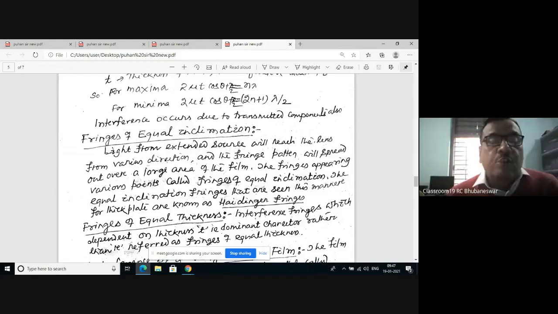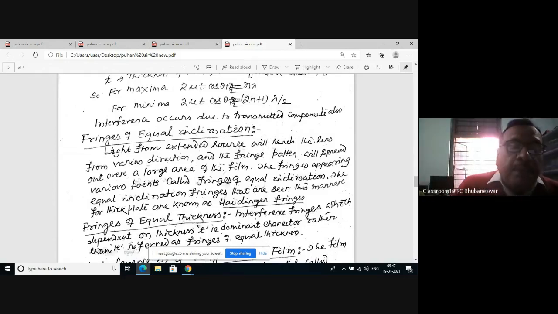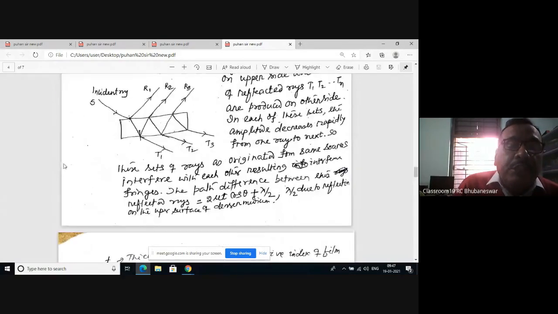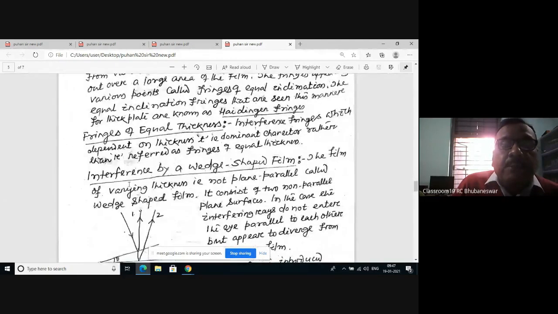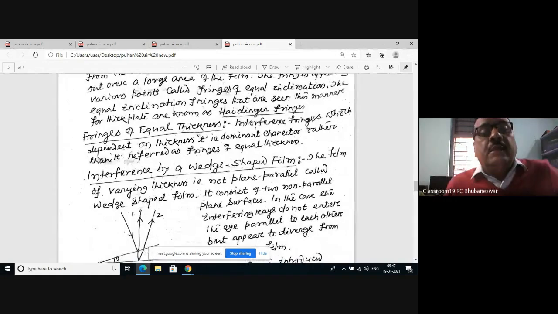So the fringes of equal inclination can also be seen if you use a thick plate. Here we have considered the thin plate. In this example, you have considered the thin plate, but with a thick plate you can observe the fringes of equal inclination, and in this case they are known as Haidinger's fringes.